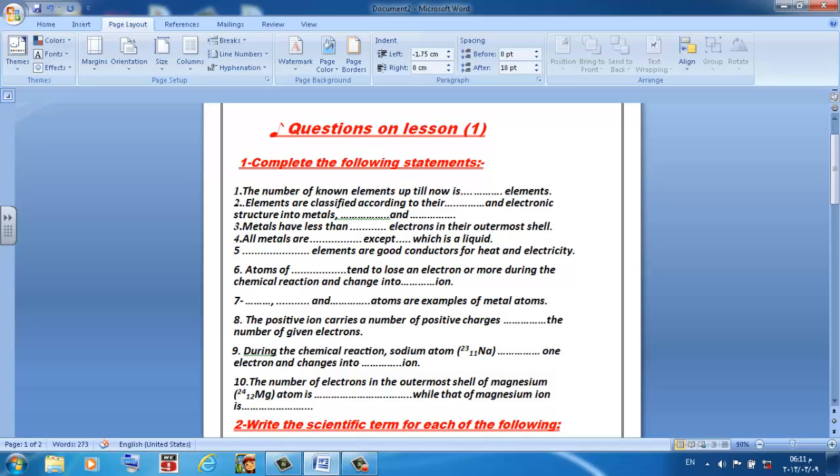Number 2, elements are classified according to their dots and electronic structure into metals, dots, and dots.